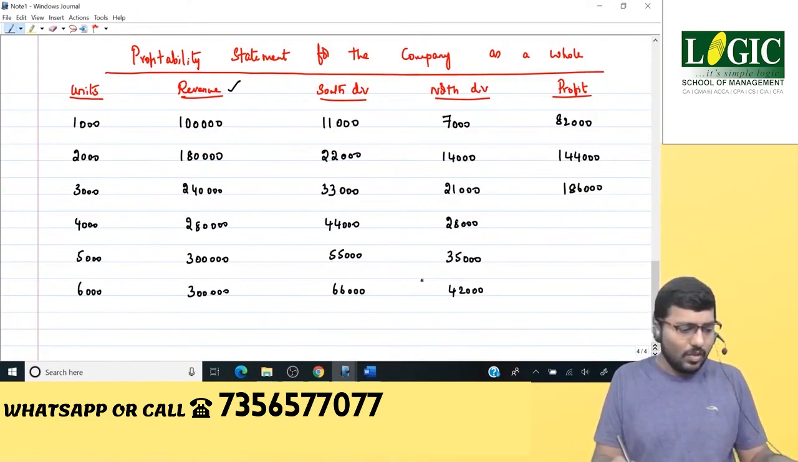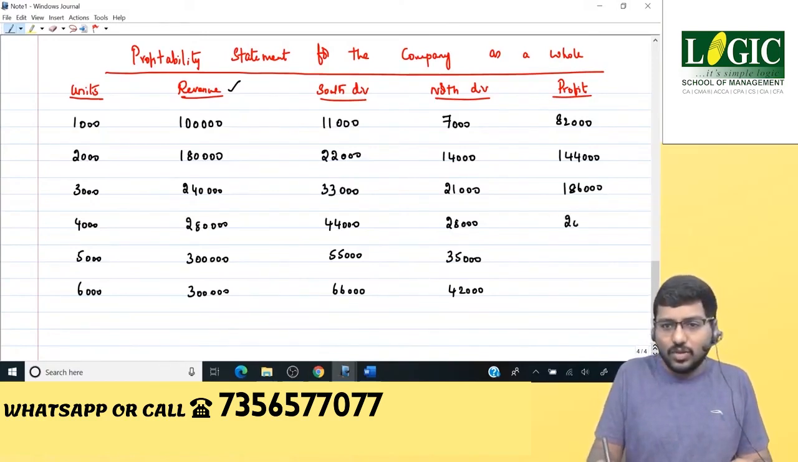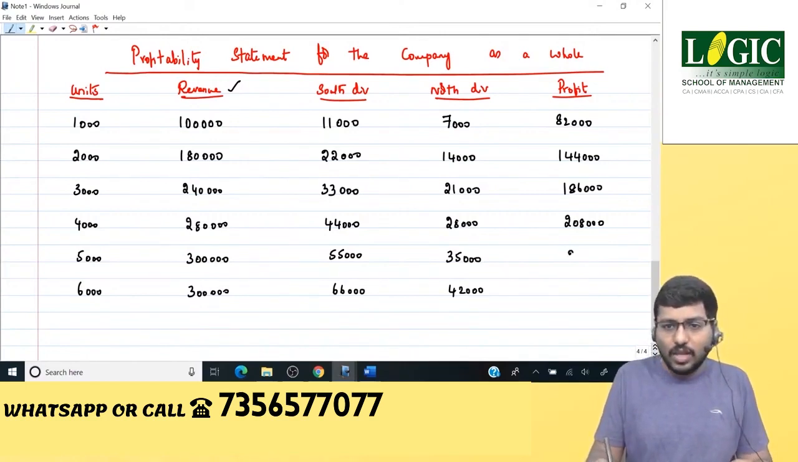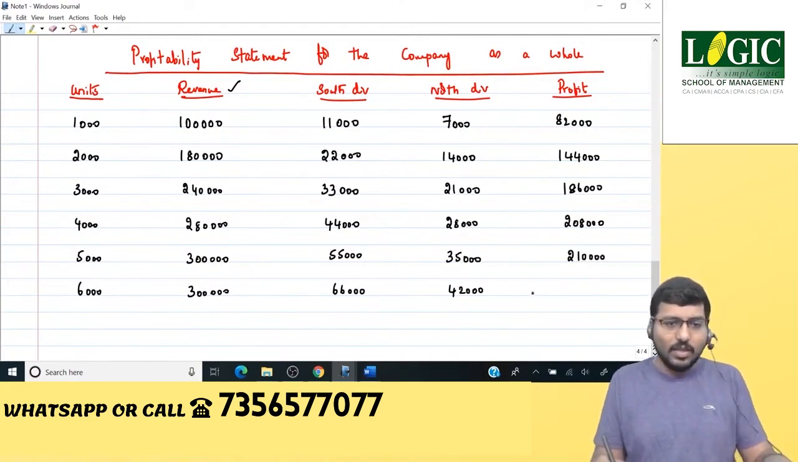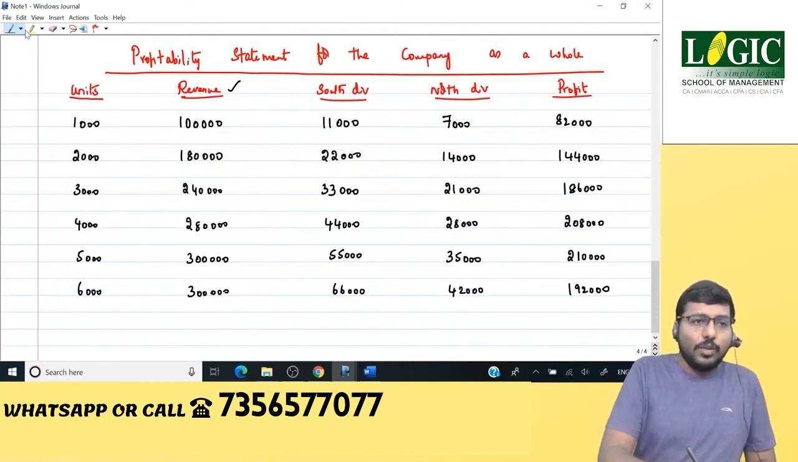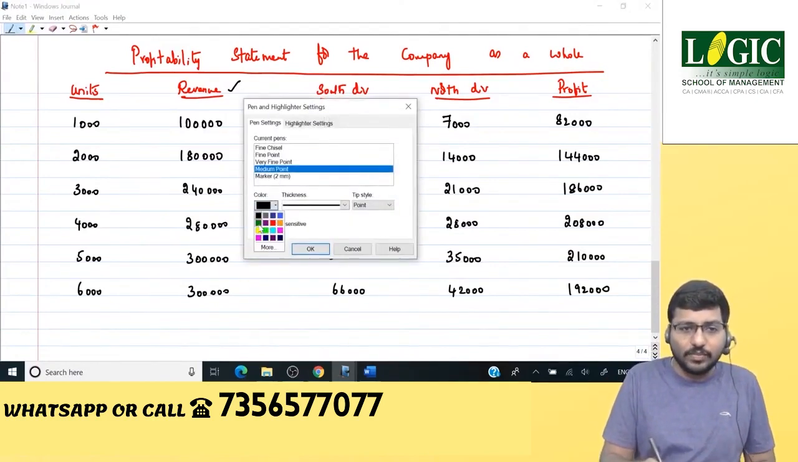Next, 2,80,000 minus 44,000 minus 28,000, so 2,08,000. Next, 3 lakhs minus 55,000 minus 35,000, that is 2,10,000. Next, 3 lakhs minus 66,000 minus 42,000, that is 1,92,000. Okay, right. Now you need to tell me what's going to be the situation.